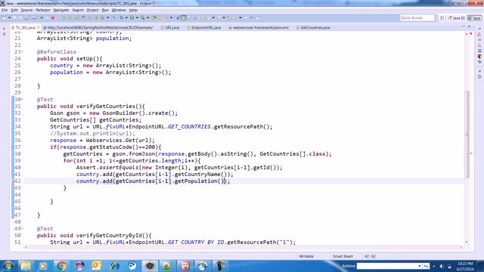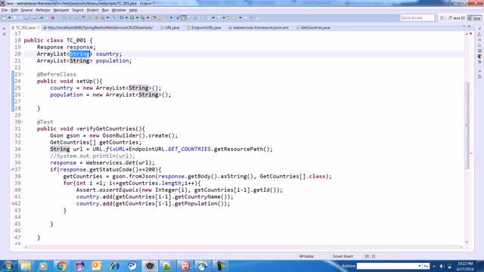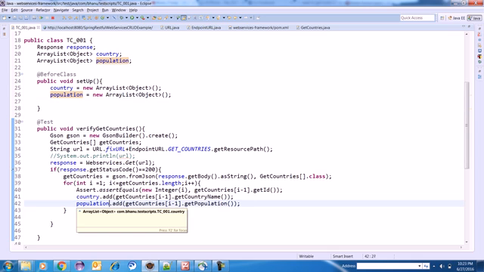In fact, get population is basically an integer. Here I have made type equal to a string, so this will not take it. So I will make the type an object, so that object will take everything. The moment I make the type an object, it takes string and integer also. That is the reason I told you guys to be good with Java, because you never know what you have to use. So here I'm supplying type equal to object. Now this object will take any type.